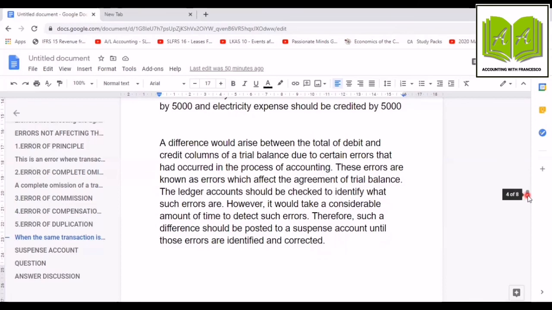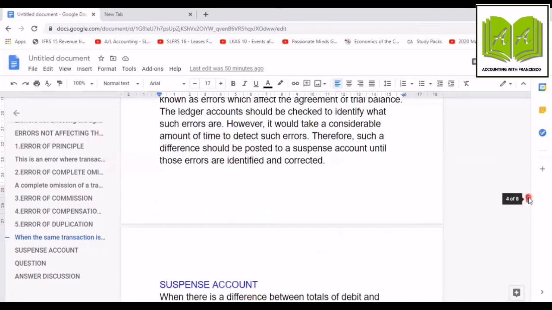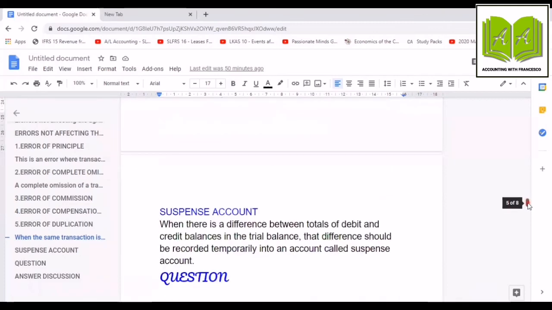So, when there are errors affecting the agreement of trial balance, definitely a suspense account arises. So, what is this suspense account? Is it an asset account? Is it an expense account? Is it an income account? Is it an equity account? Is it a liability account?